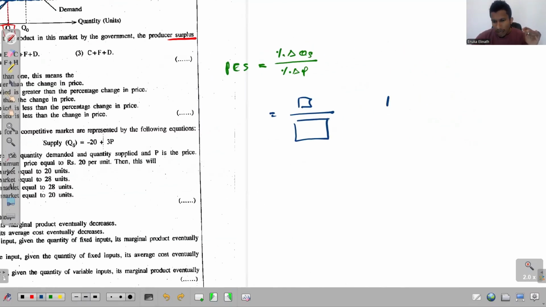So what needs to happen? Percentage change of quantity supplied has to be lower than the percentage change of price of the considered good. Right? This is what needs to happen.